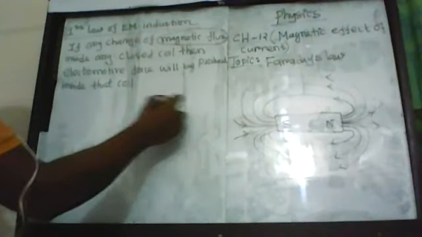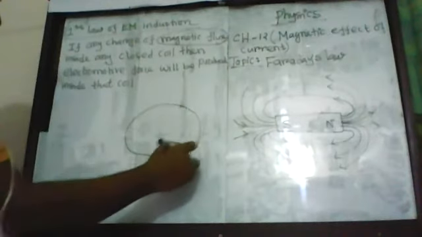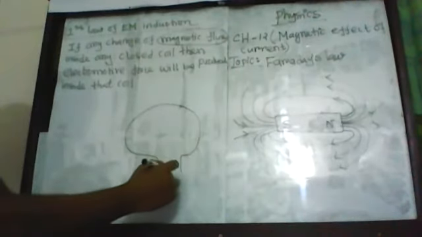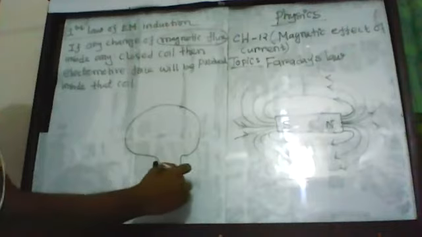Now, I'm going to discuss Faraday's first law of electromagnetic induction. Say, boys and girls, this is a coil, and I am going to connect a galvanometer or ammeter with this coil.